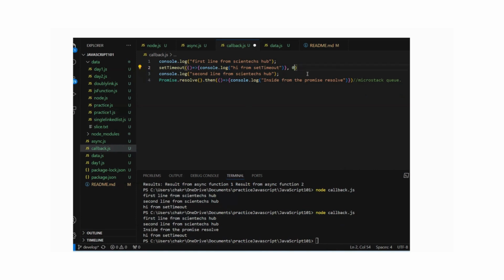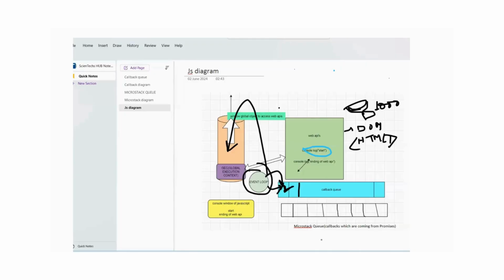Now, if I reduce the timeout seconds, you will see this time also setTimeout gets printed last, in the last line. This is because the callback coming from the promises, which will be getting inside the microtask queue, has higher priority.